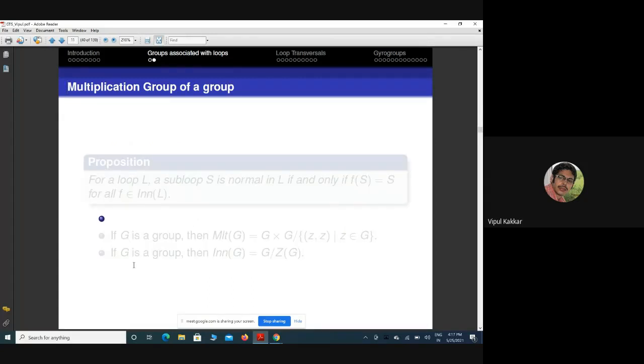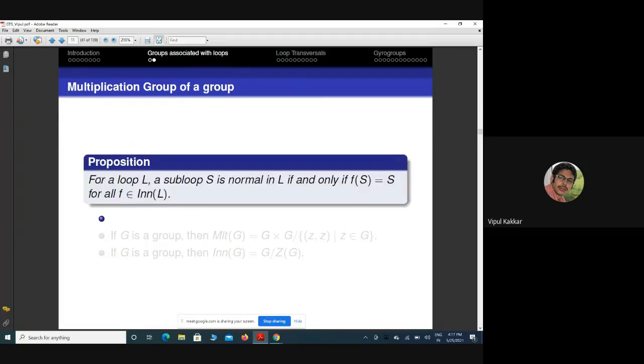It is a very basic proposition that for a loop, a subloop is normal in L if and only if it is invariant under the inner mapping group. Elements of the inner mapping group are called inner mappings.